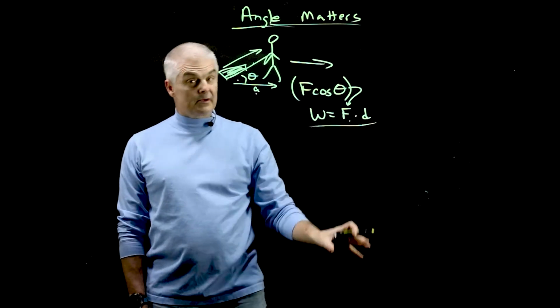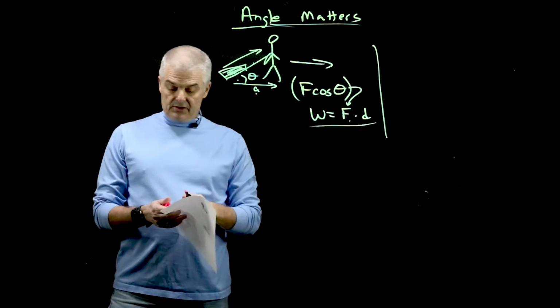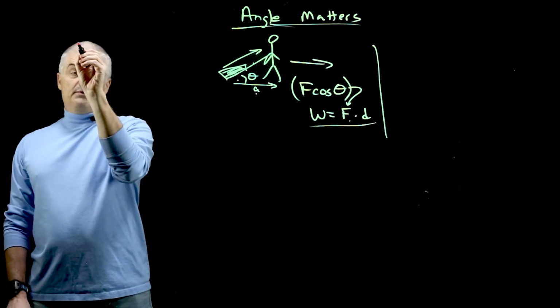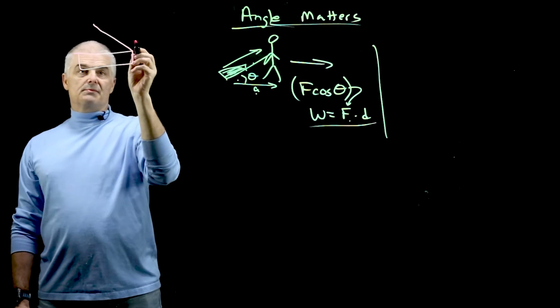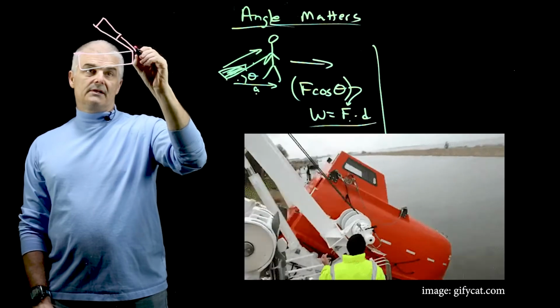So you're going to get some problems where you got weird angles. Got to figure out how to solve those. So let's do one of those problems, right? From the paper here, we've got a situation where we've got a boat, a lifeboat. So we got a ship. And the ships, you may not know this, but they've got lifeboats and they're on ramps. And then they have to travel a certain distance.